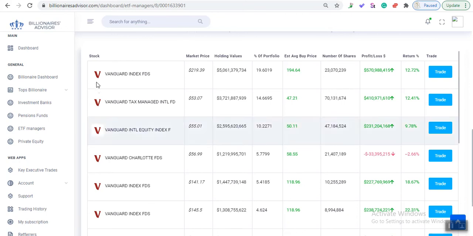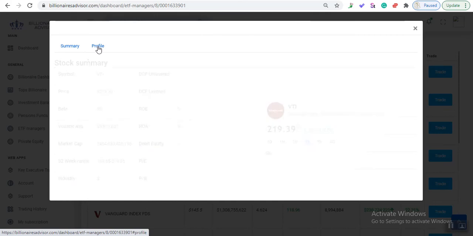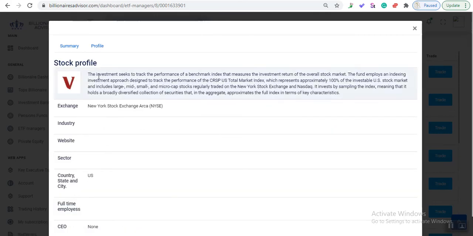Now, as you could see, you have Vanguard Index Funds, Vanguard Tax Managed International Fund, Vanguard International Equity Index Fund, 5.6 billion, 3.7 billion, 2.5 billion US. So we're going to first take a look at these three indexes. Again, you click on the logo, and then of course it will break down. Once it's an ETF, you won't see any DCF value. However, if you go to profile, it will break down this ETF, okay?